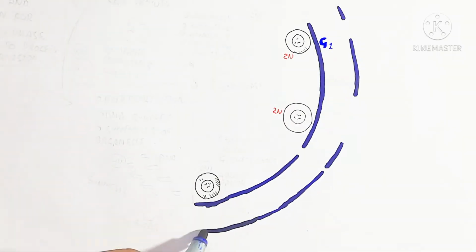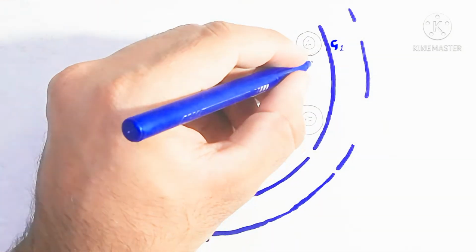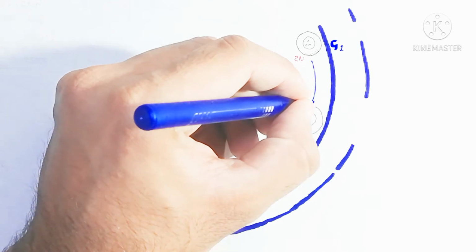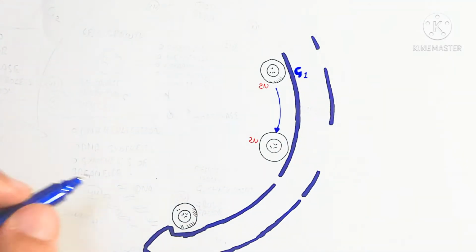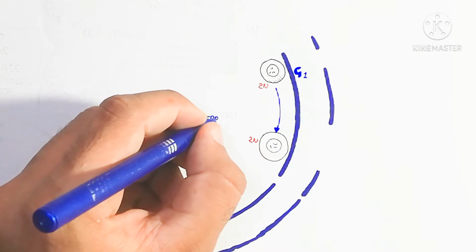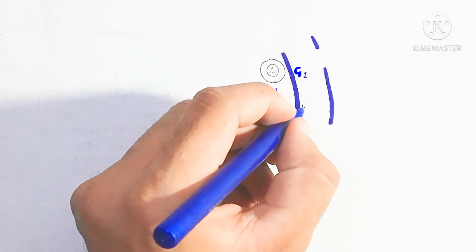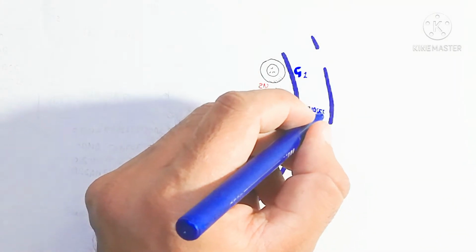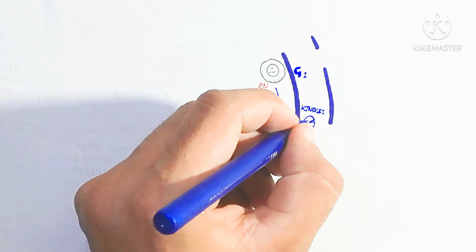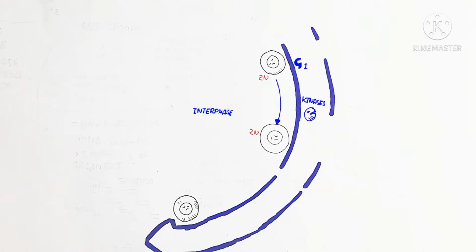So when it goes into the interphase, there are many chemical processes, and checkpoints will also occur. We will discuss this in detail. Here the 2n cell goes into the interphase after the M phase, or mitotic division. So that is G1 phase entering, and after this is interphase, which has different processes we will discuss also. So here is the interphase.